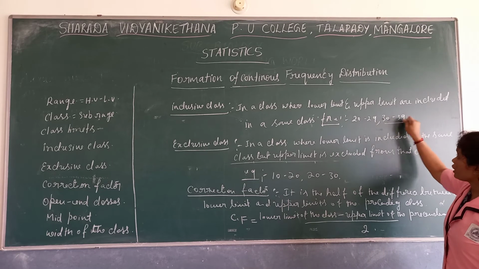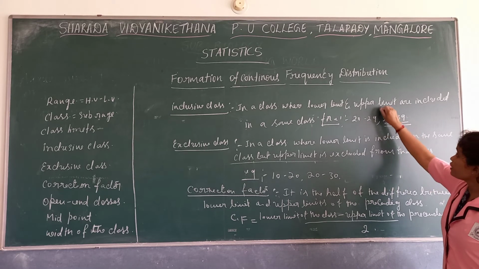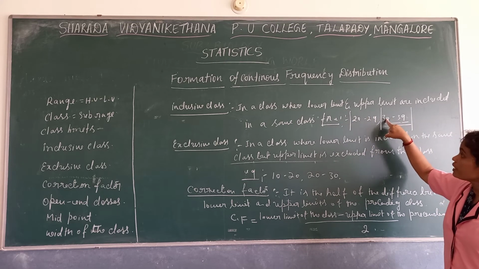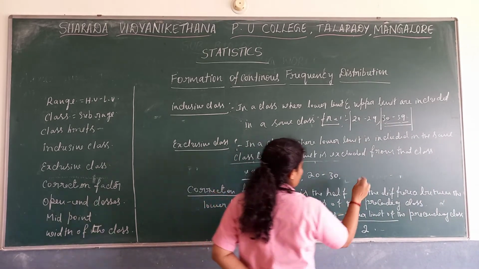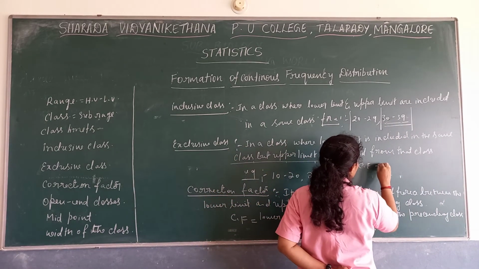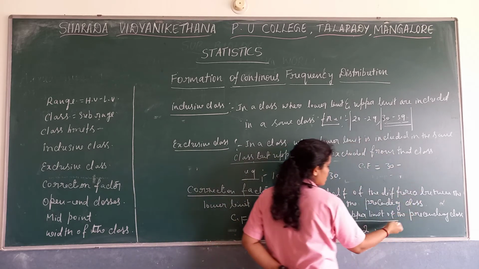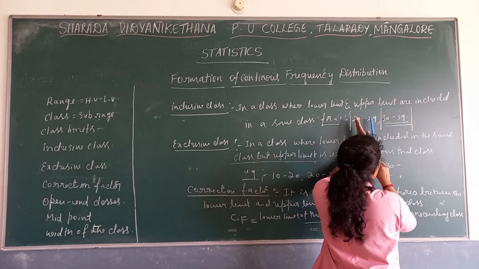So if we take 30 to 39, the lower limit of the class is 30. Correction factor: the lower limit is 30 minus the upper limit of the preceding class, the upper limit of the previous class.